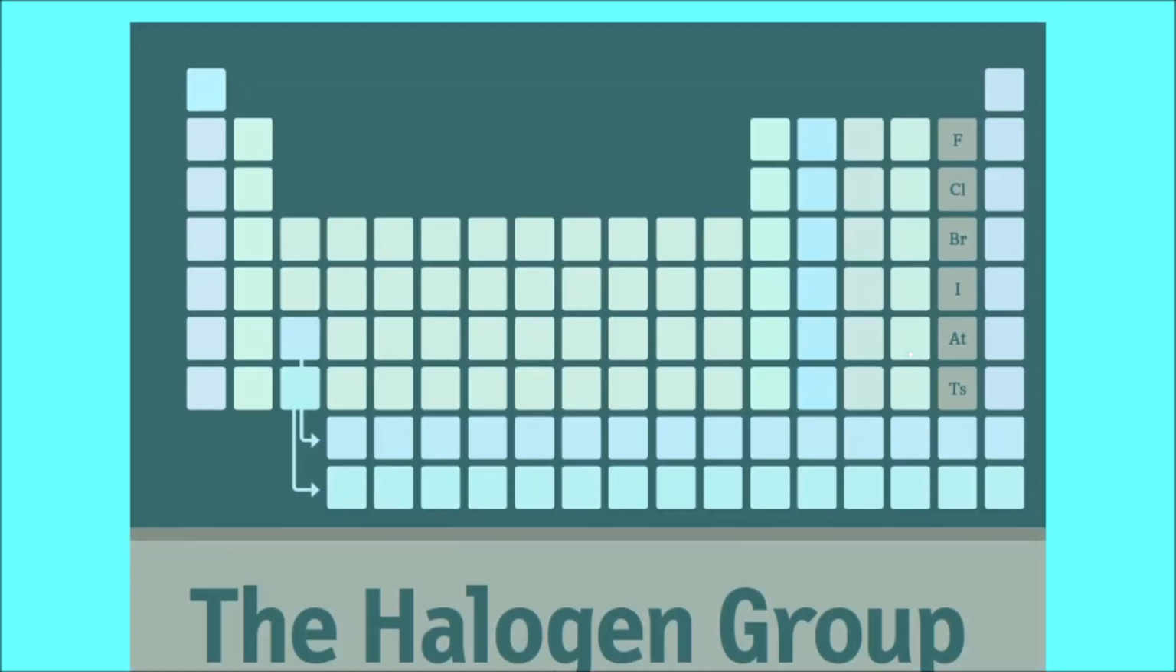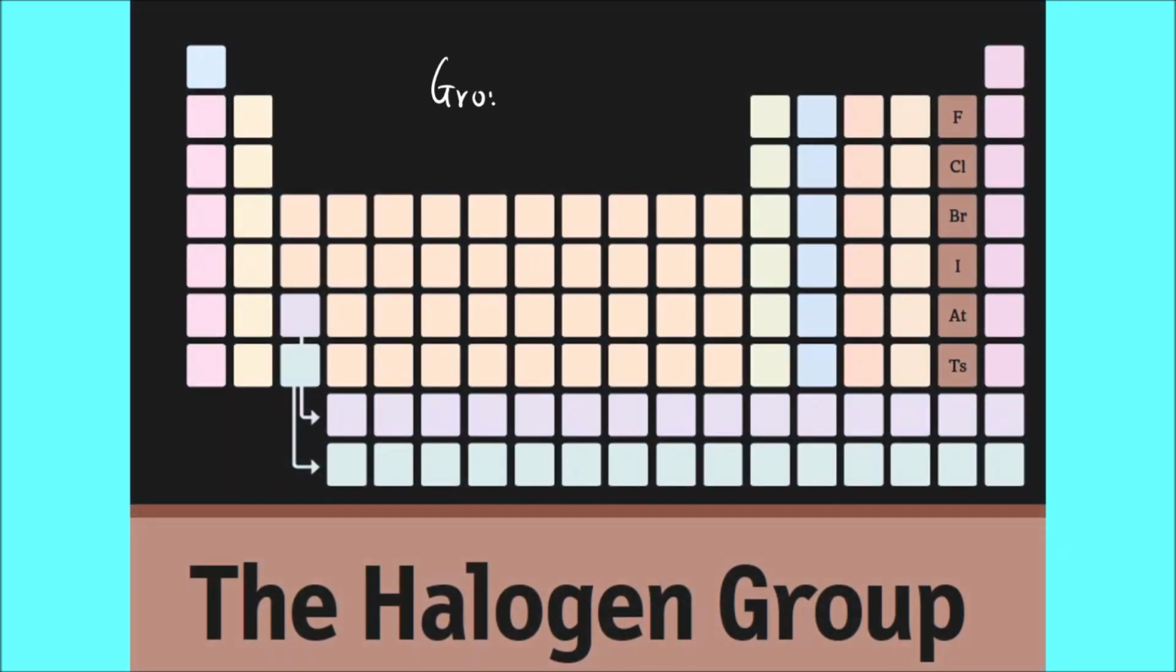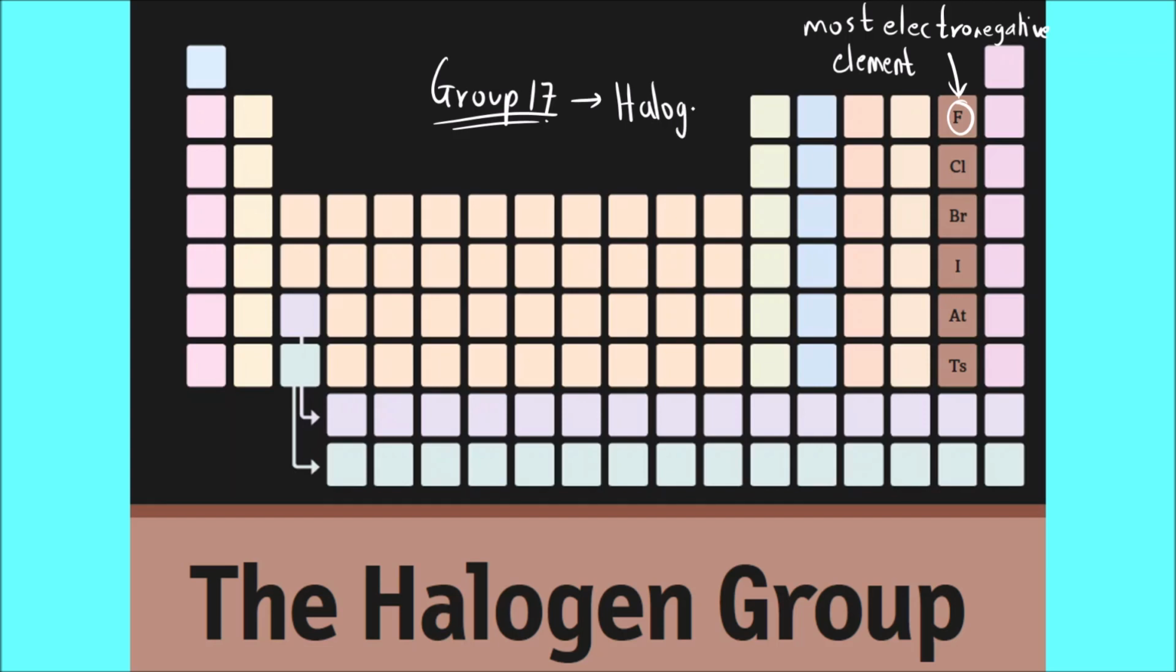Next is group 17. Group 17 elements are the most electronegative elements. Fluorine is the most electronegative atom. Electronegative means electron withdrawing atom. Most electronegative element of the periodic table. This is group 17. These are called halogens. What are the names? Fluorine, chlorine, bromine, iodine, astatine, tennessine.